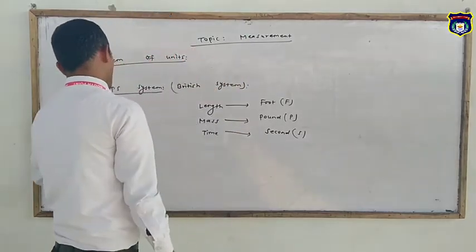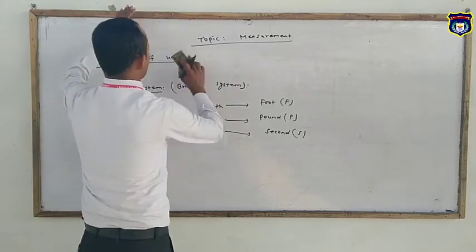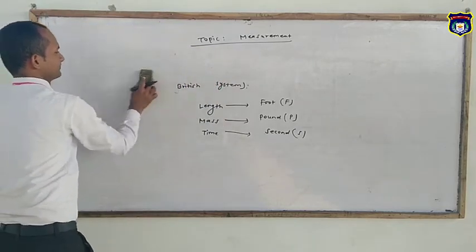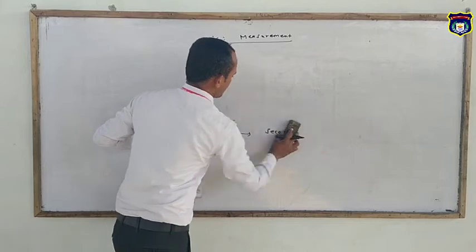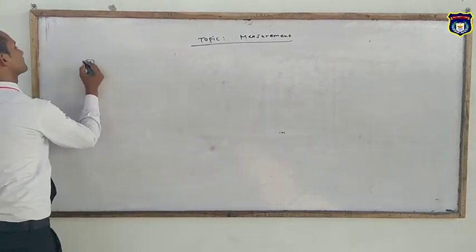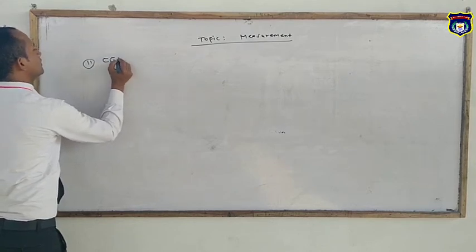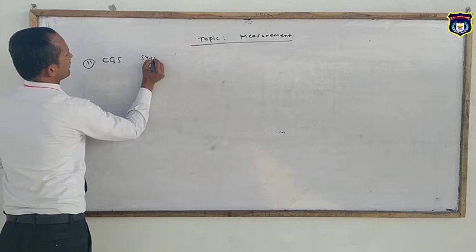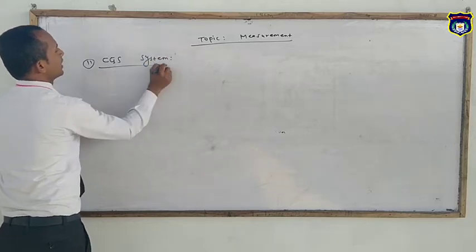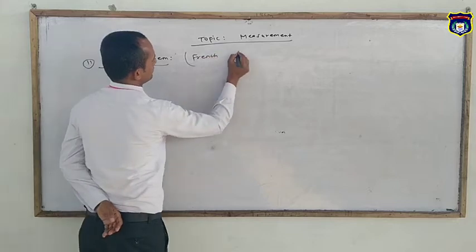After this, the next one is the CGS system, which is also called the French system.